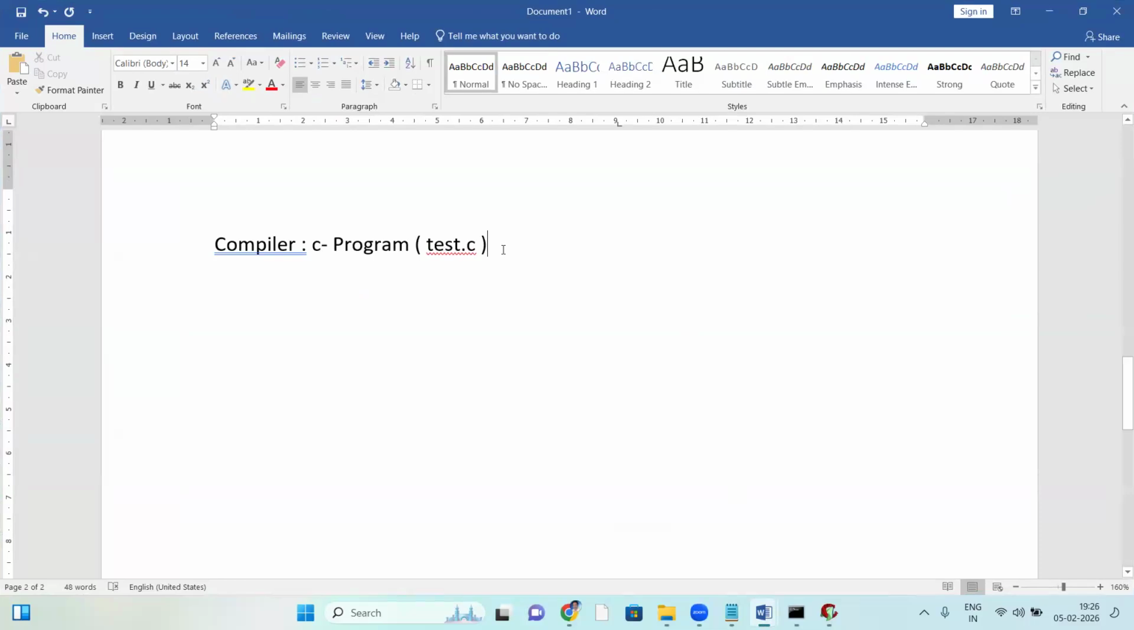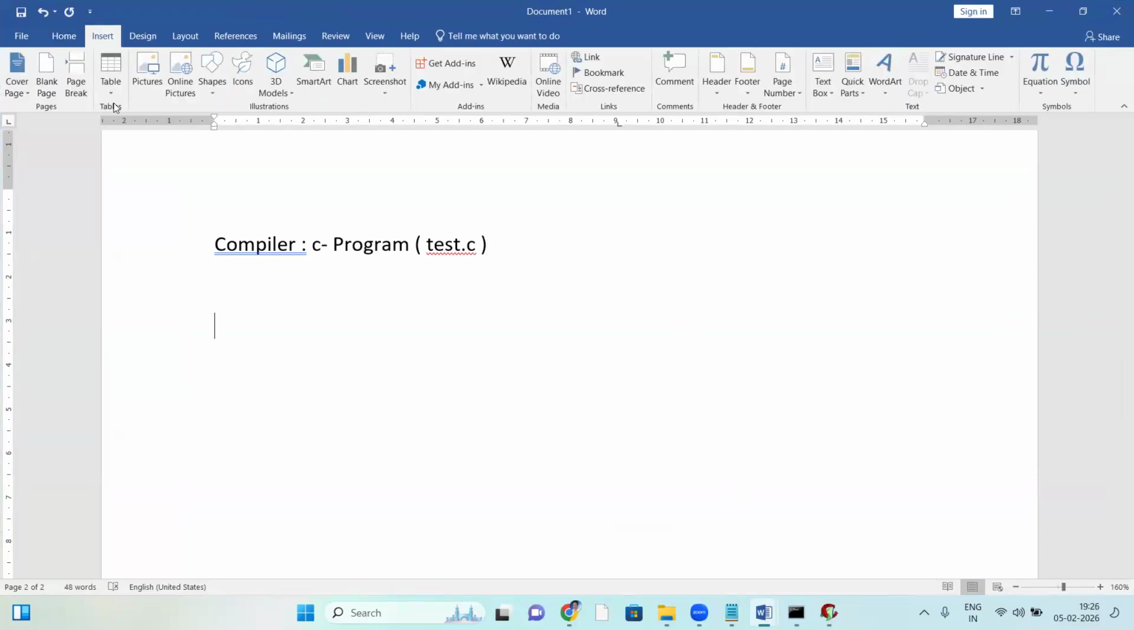See how the compiler is working. Let me explain the compiler working.